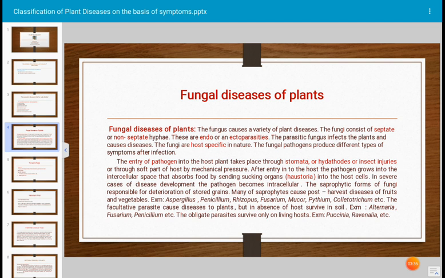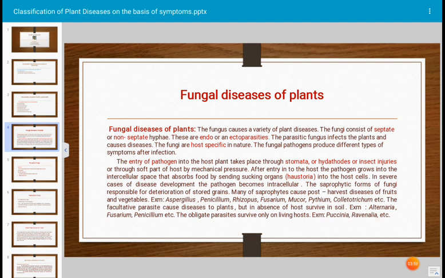The fungus may be endophytic or ectophytic. That means after infection, the fungus may be inside the host or outside the host. Several fungi are endoparasites. After infection, they spread inside the host tissue and symptoms are seen outside.